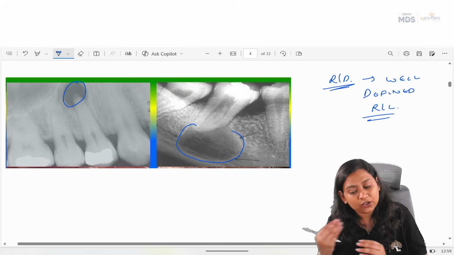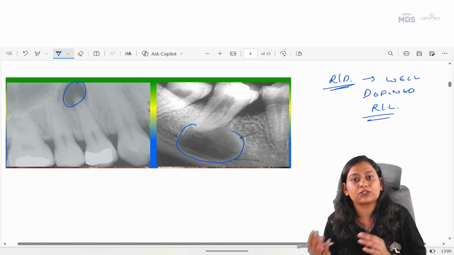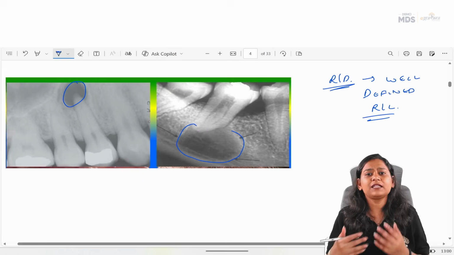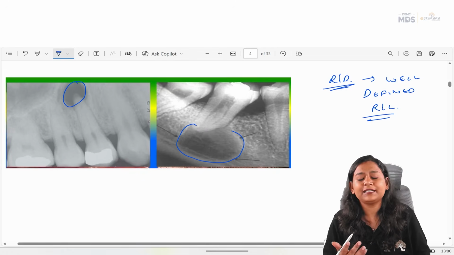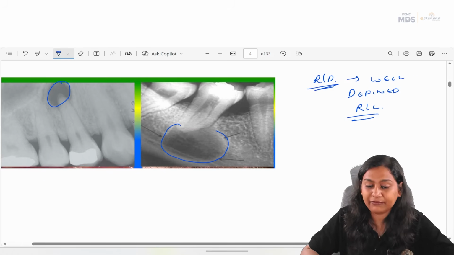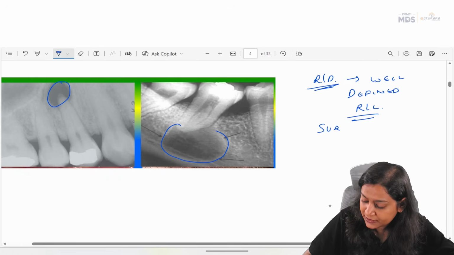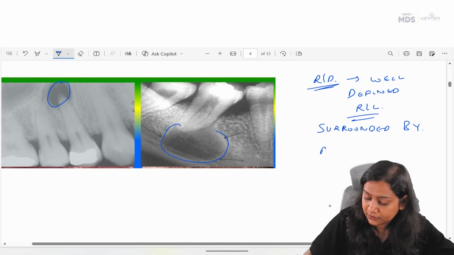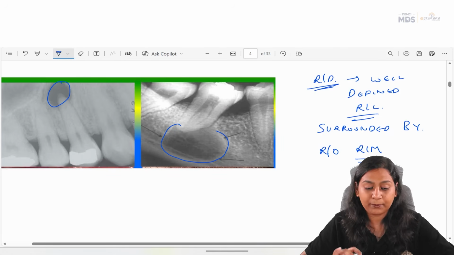But in your recent Schaefer edition, it has also been said that CBCT is good, as it can differentiate periapical granuloma and the cyst. Well defined radiolucency, and very important, surrounded by a radiopaque rim.